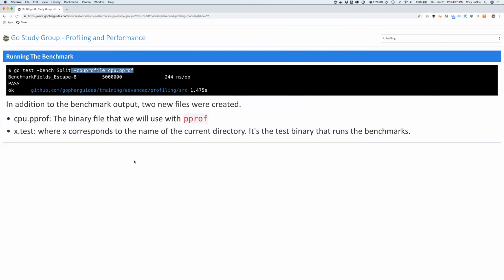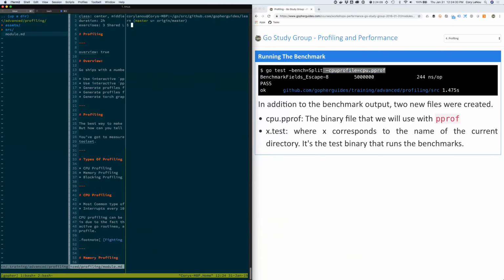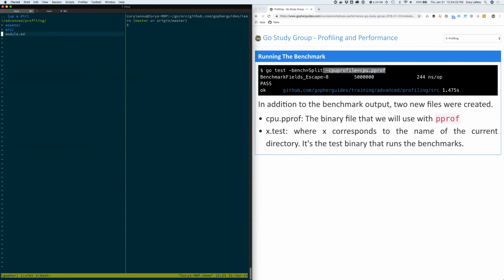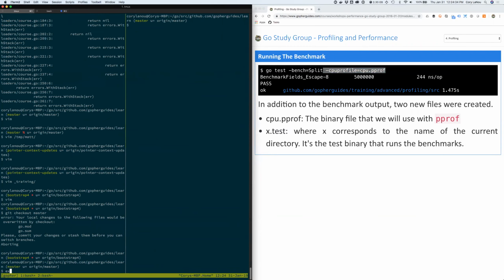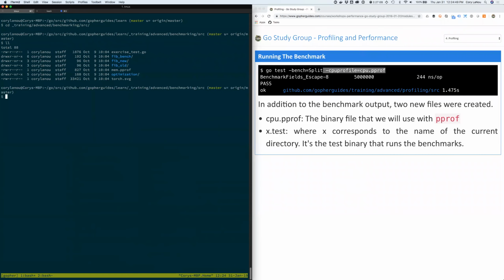So let's go ahead and split my screen here a little bit. Let's move my screen over here. Let's get some of the stuff going here. All right, let's just get into the code. Actually, we're benchmarking the one from before, right? So I'm going to go into benchmarking. All right, and I've got my benchmark there, right? Where is that?